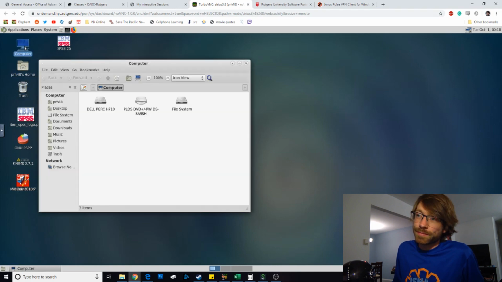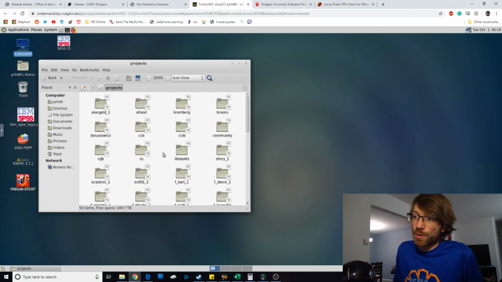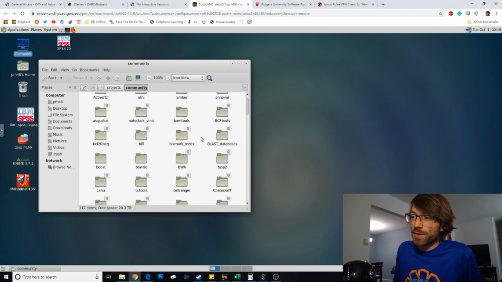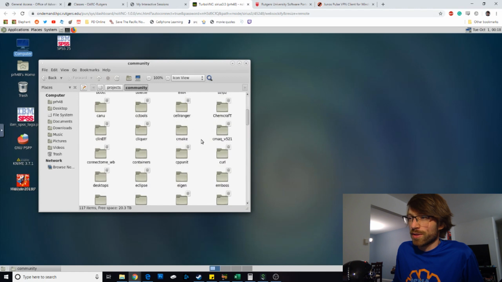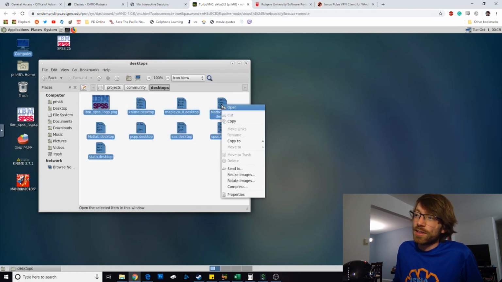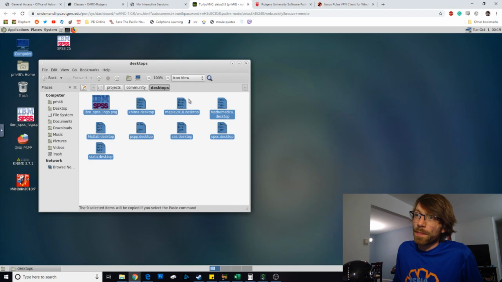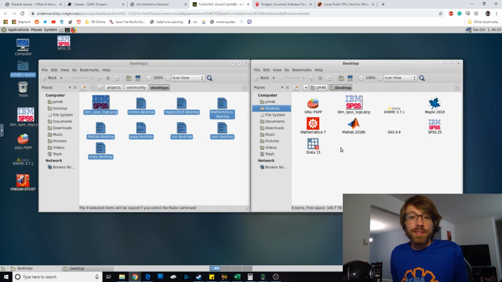Click on computer. Click on file system. Go into projects. Go into community. And then scroll down. You want to look for desktops. It's in alphabetical order, which for some of us is harder than, there it is. All these icons, you want to highlight, right click, hit copy, go into your home folder on the desktop, one of the 3 that you should have. Click on desktop, the first icon there, and paste your things into here.